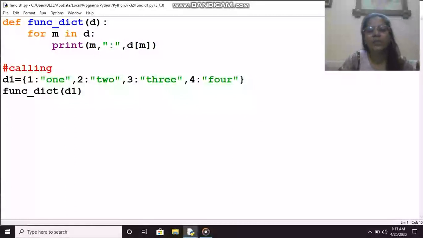So in this video, this much only I wanted to show you: how you can pass various types of data to the argument, and various types of arguments in Python. We have already previously discussed actual argument, formal argument, and also default argument. So apart from those, these arguments are also there in Python.